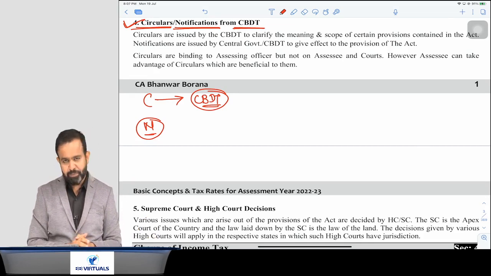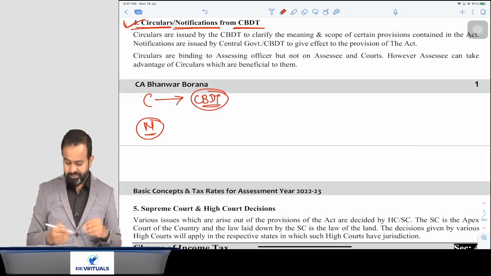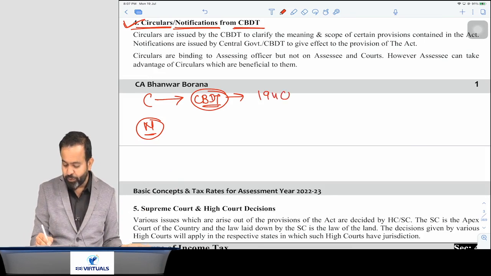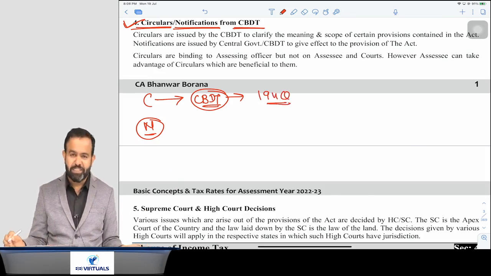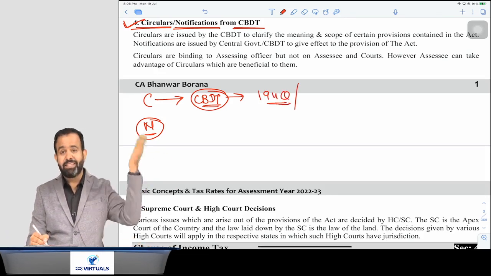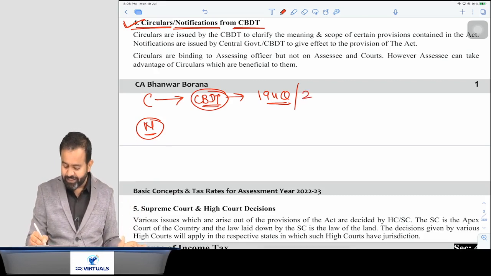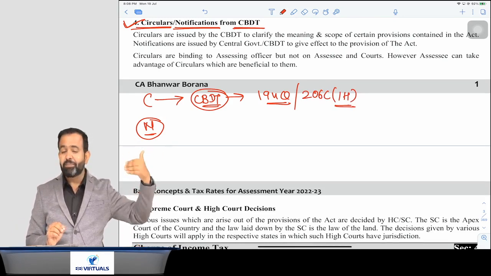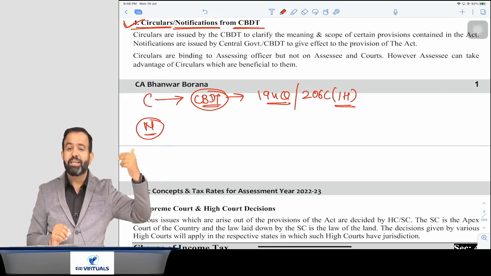I can take one example. You know that nowadays there is one new TDS section, that is 194Q. Everyone is confused about 194Q. As well as in TCS there is one section, that is 206C(1H). So everyone is confused about both sections. Like, will the purchaser deduct the TDS or will the seller collect the TCS?